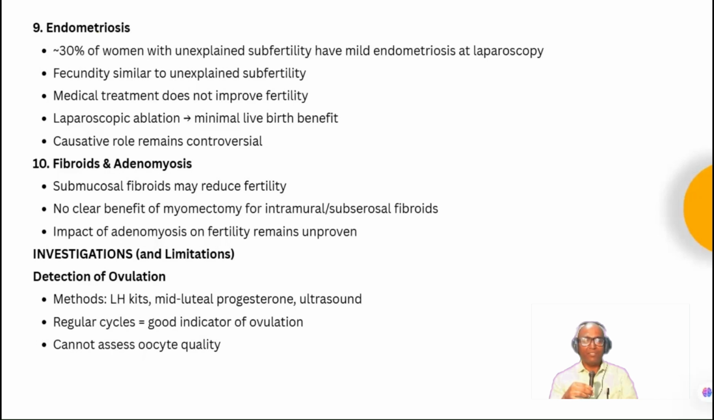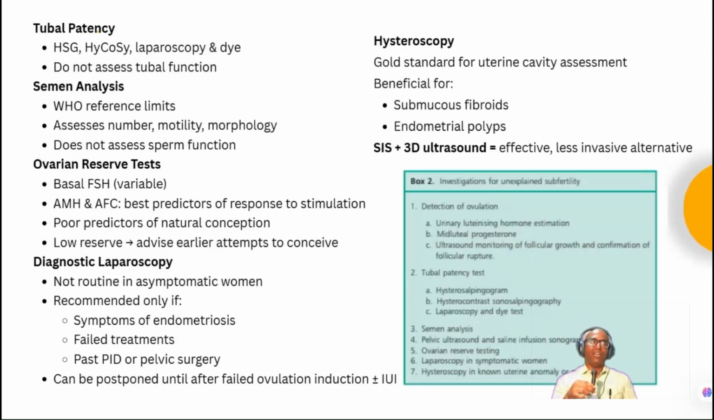Now, what are the investigations in patients with unexplained infertility? For ovulation, we can use LH kits, mid-luteal progesterone, ultrasound. So regular cycle generally is an indicator of ovulation, but cannot assess the oocyte quality. Then for tubal patency, we have HSG, HyCoSy, then laparoscopy and dye test, but they will not assess the tubal function. They will tell whether the tubes are patent or not, but not about the function. Semen analysis: WHO reference limits we have seen for number, motility, and morphology, but again it will not assess the sperm function.